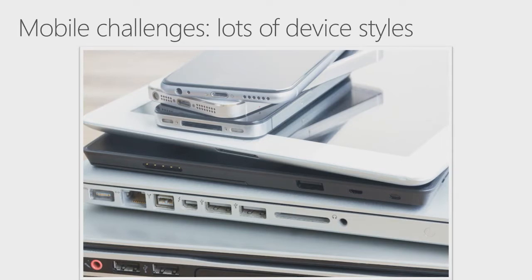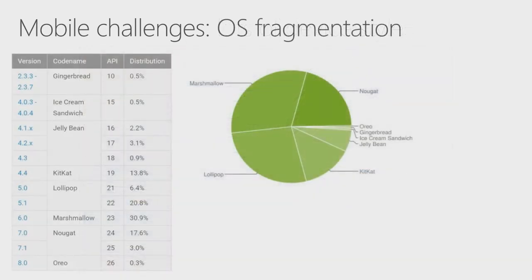This is a great example here with the stack of devices. That's right, and this is a small sample. We've got phones, we've got tablets, we've got different versions of phones. And even when we talk about Android, you've just got all the fragmentation issues. This is a recent chart that we pulled off of the Android development page that gives a sense of the percentage of penetration for different versions of Android. And you can see that it's very broad.